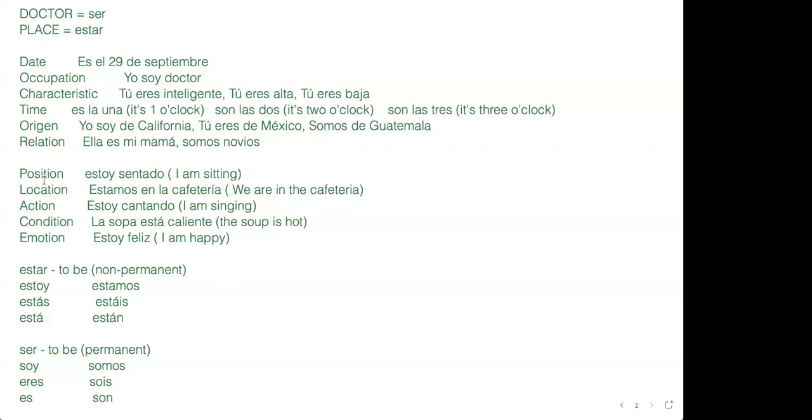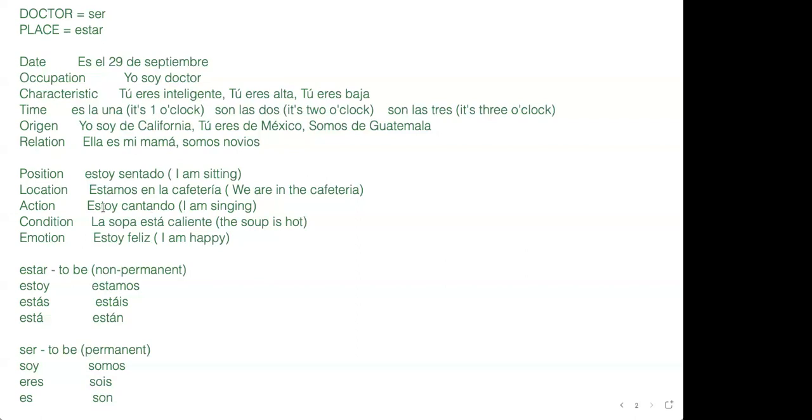All right. So what about estar? Place. And so it's position, location, action, condition, emotion. Estoy sentado. I am sitting. Estamos en la cafetería. We are in the cafeteria. Estoy cantando. I am singing.